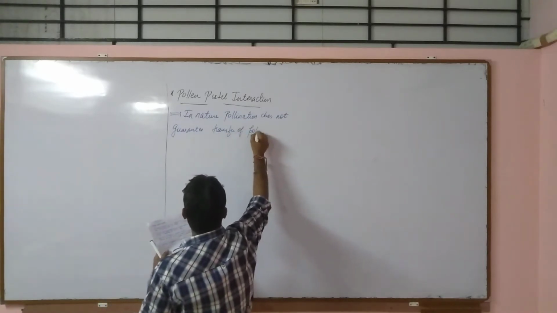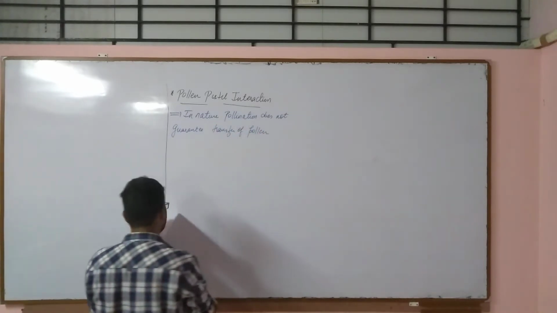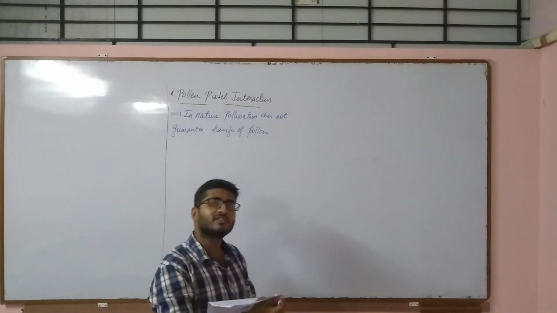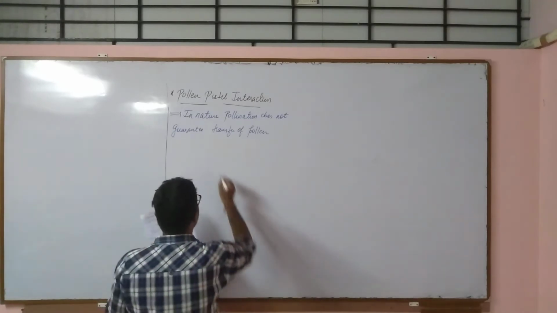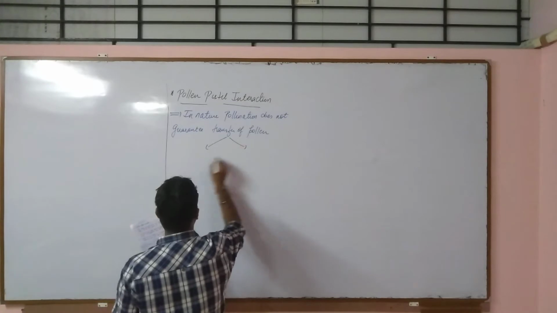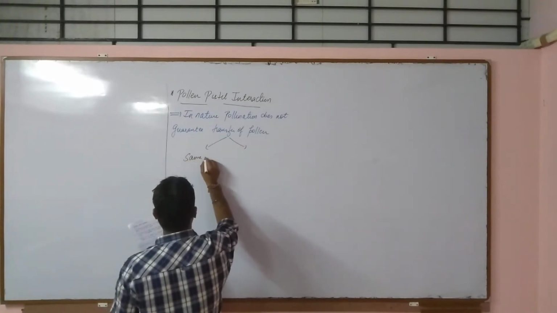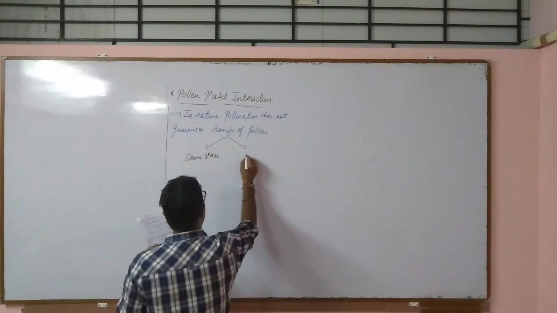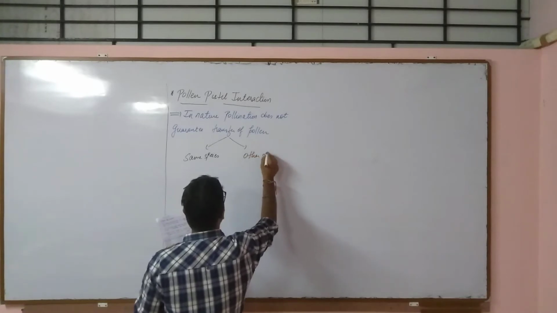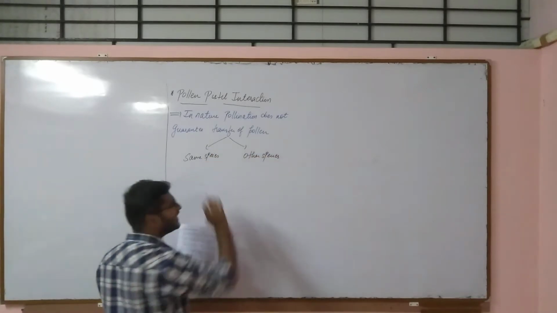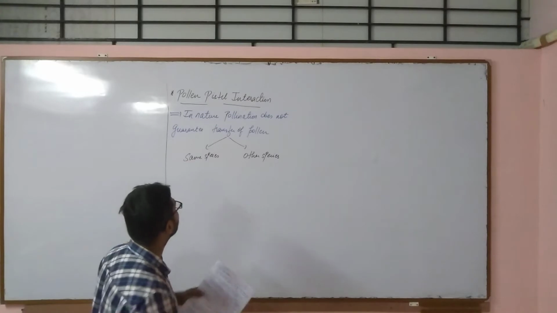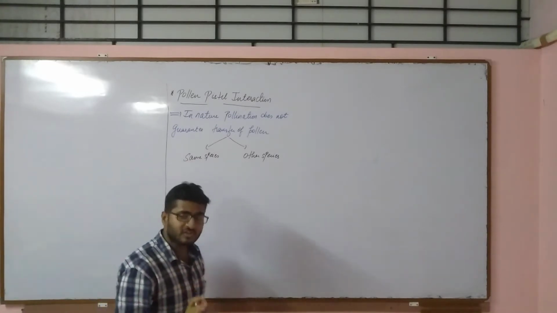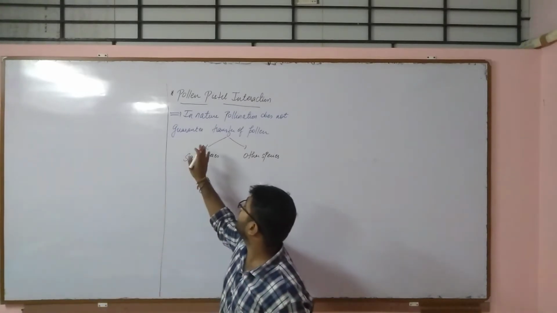And this transfer of pollen may be from the same species or other species. What is the meaning of this statement which I have written on the board? In nature pollination does not guarantee the transfer of pollen.